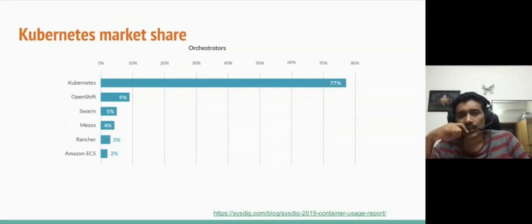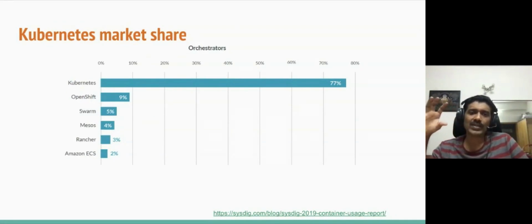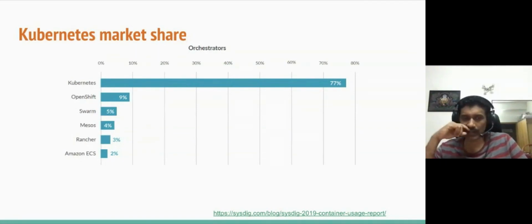Now, I wanted to put this slide here to show where Kubernetes stands from an overall orchestration platform and tools perspective. This survey was done in 2019. What this shows is the percentage of market share that Kubernetes has compared to the other orchestration platforms available in the market. And if you look at it, Kubernetes has around 77% market share. And I am pretty sure that in 2020, where we are now, Kubernetes has around 85 to 90% market share. This was, as I said, done a year before.